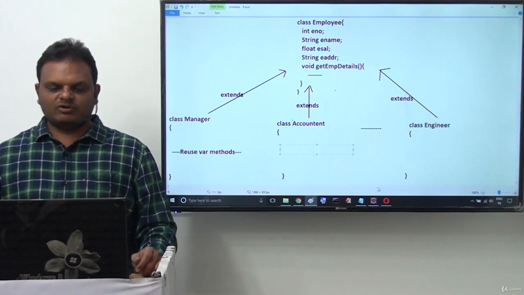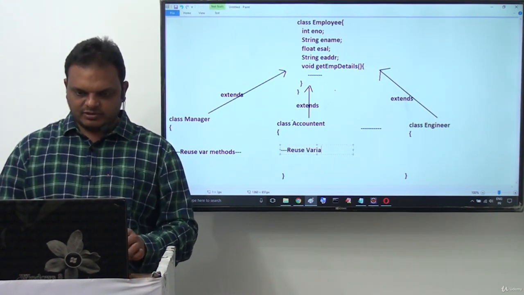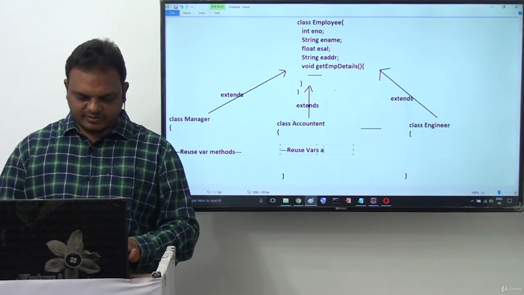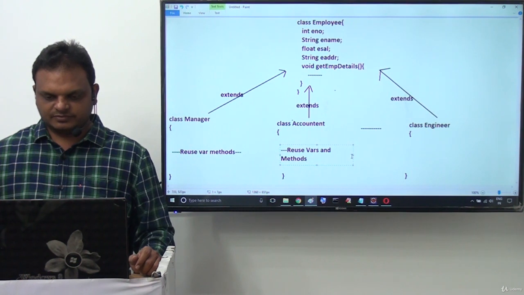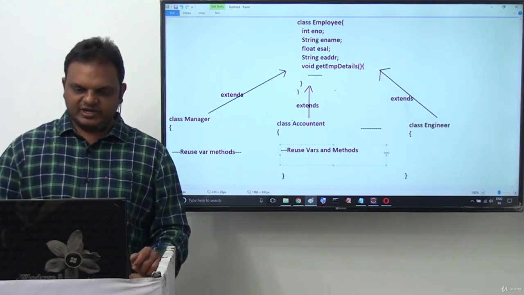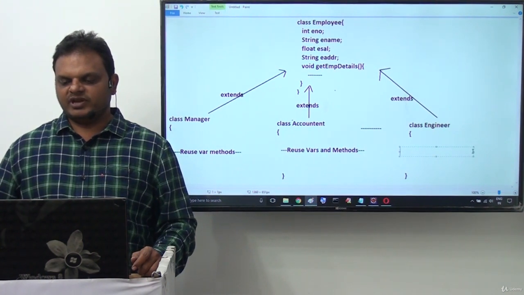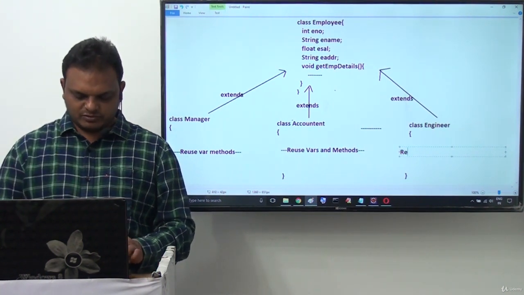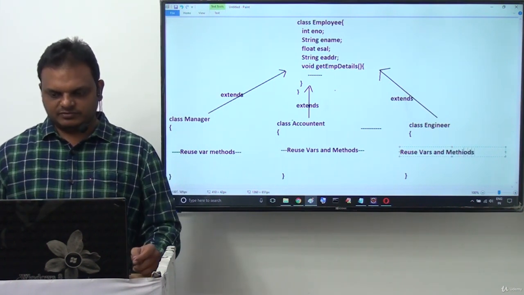Similarly, inside the accountant class we reuse variables and methods. Why? Because we declared them one time already, so we can reuse them. Here also, we reuse variables and methods directly.